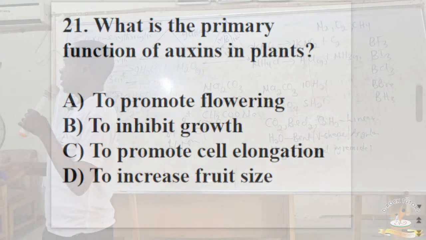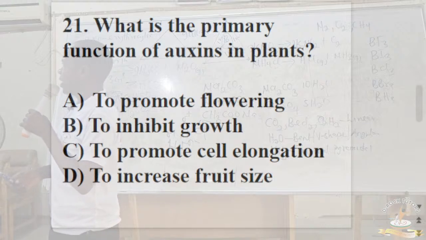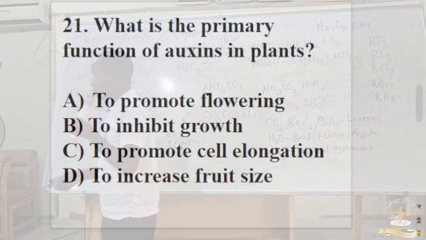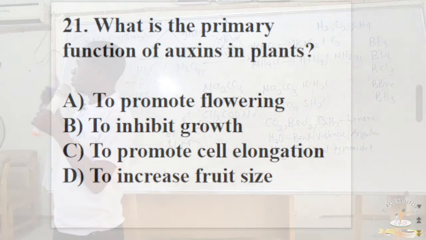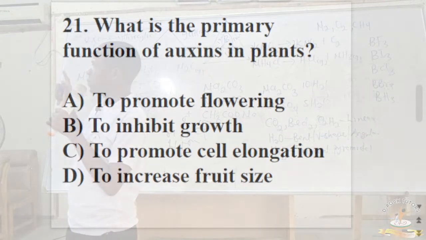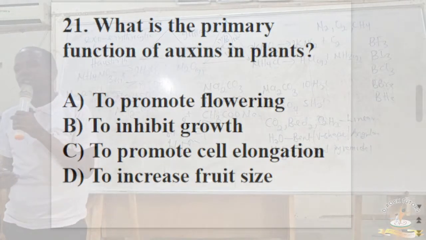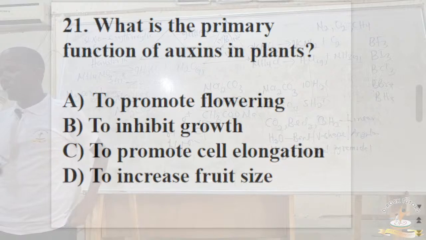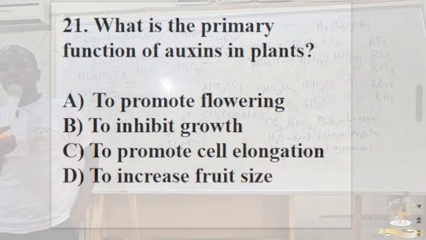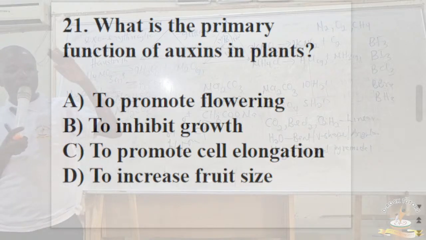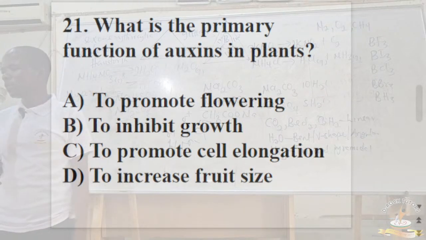The correct answer for number 21 is to promote cell elongation. Okay, the next one. Which plant hormone is associated with the response to stress such as drought, that is abscisic acid? What happens when the dry season comes? What do you notice in trees? What happens to their leaves? They begin to fall. Which hormone is responsible for falling of leaves, which I just mentioned a while ago?